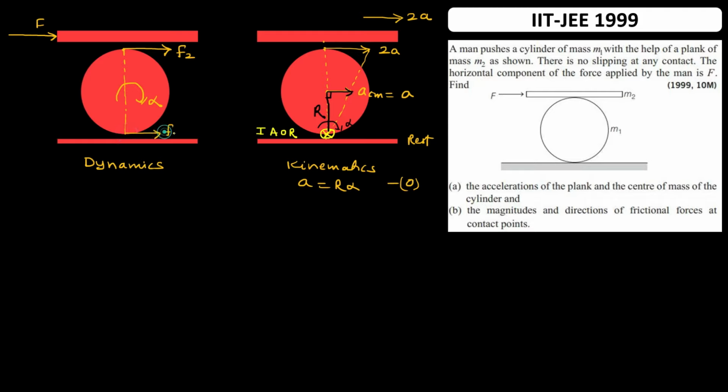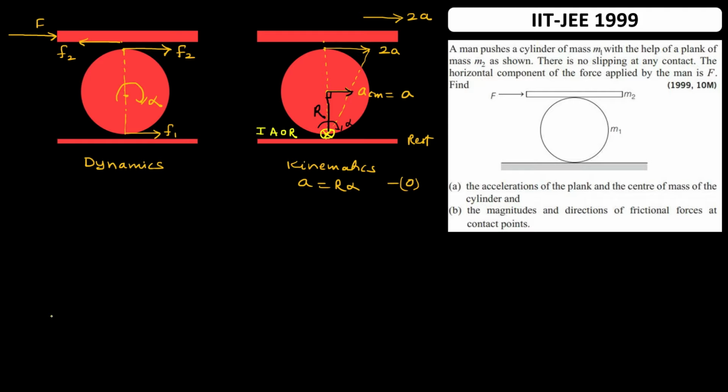If I am wrong, my answer will come out to be negative, but F2 has to be like that only, because the center of mass is moving towards right. From Newton's third law, the reaction of this F2 on the plank will be along this direction, so that will be F2. So now the dynamics and kinematics part is done.